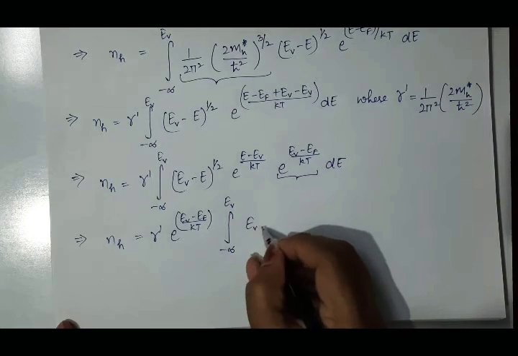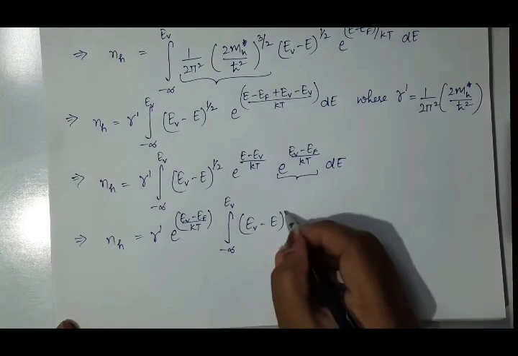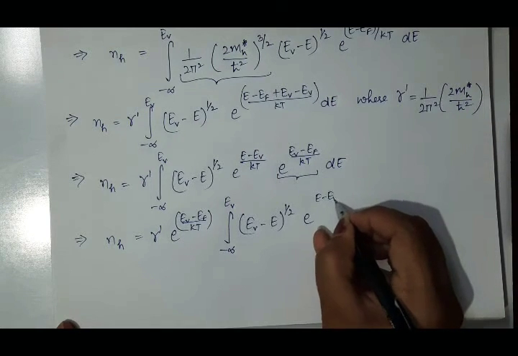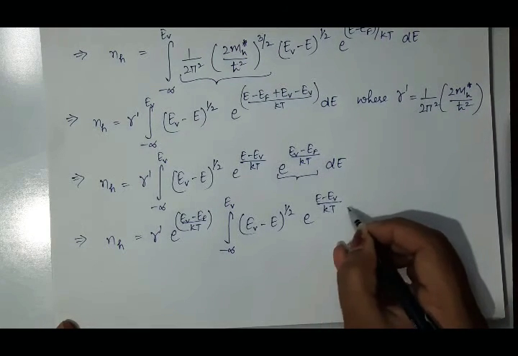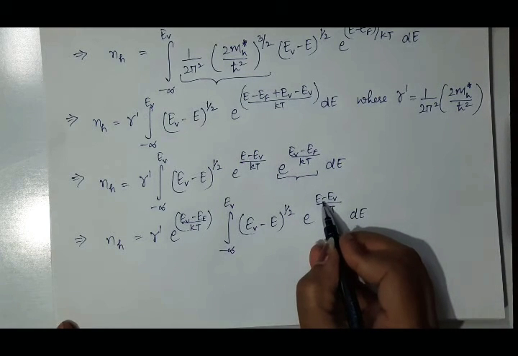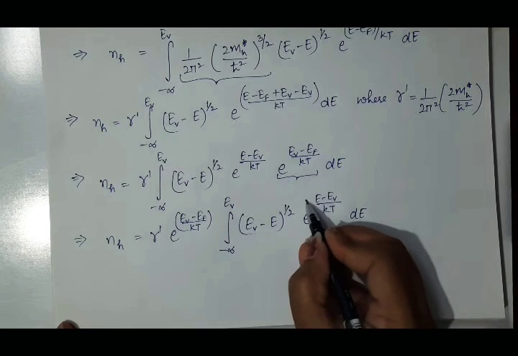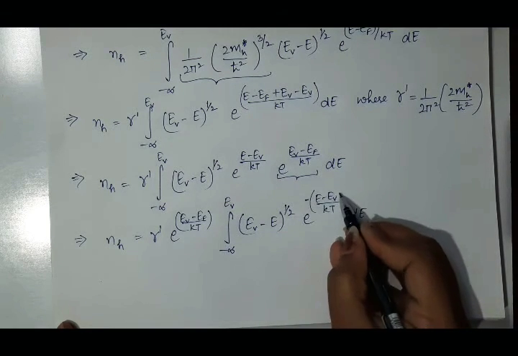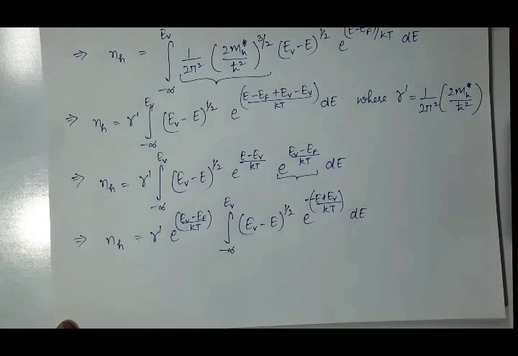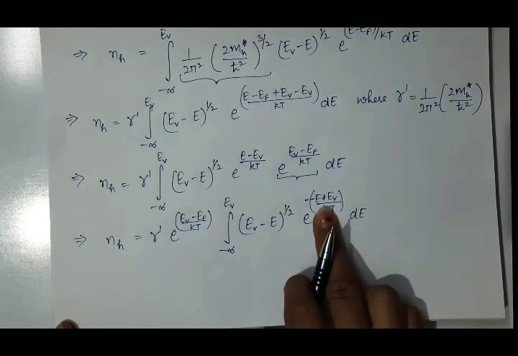So here we will have EV minus e raised to power 1 by 2, e raised to power e minus EV by kt de. Now take negative sign common here. After taking negative sign common, we will have minus e plus EV, means EV minus e.